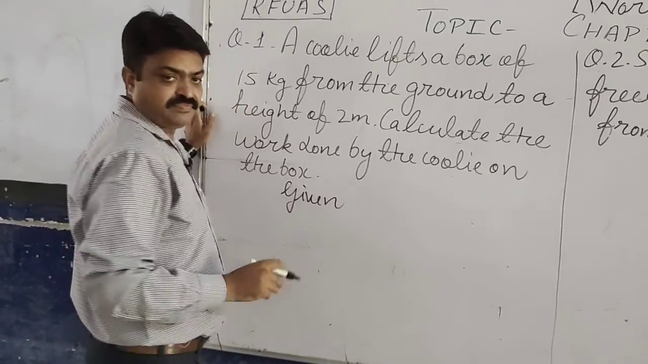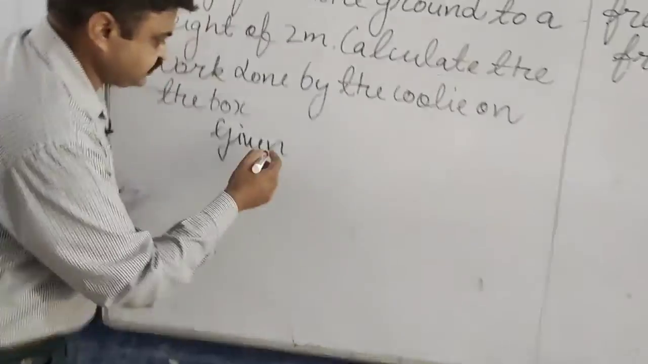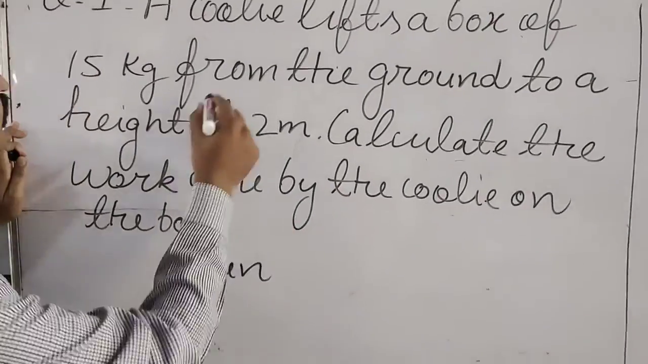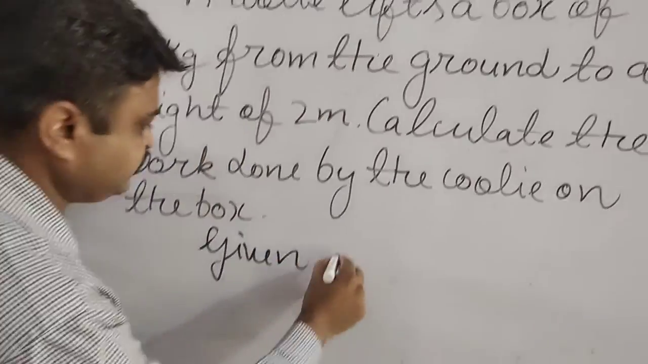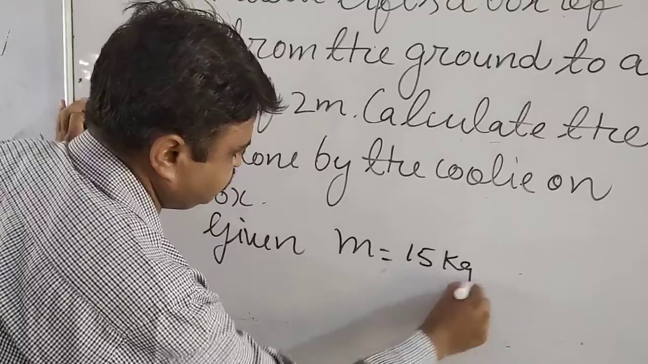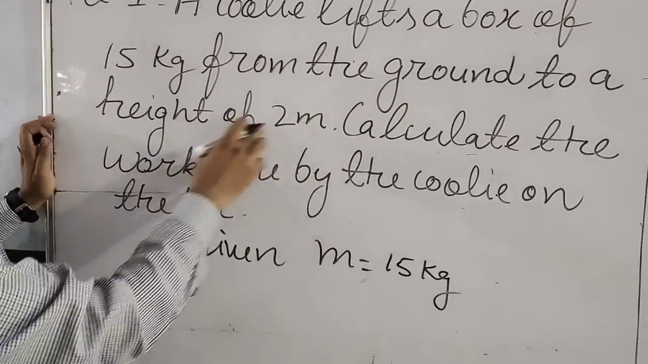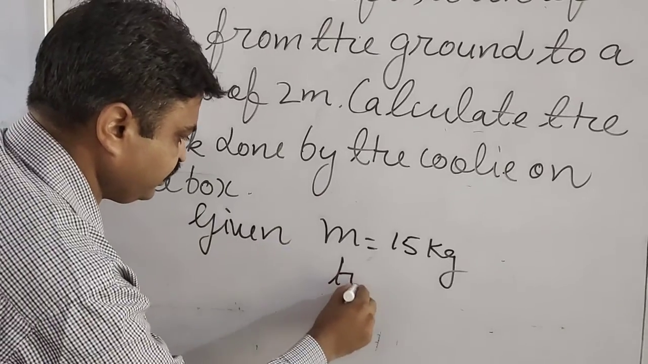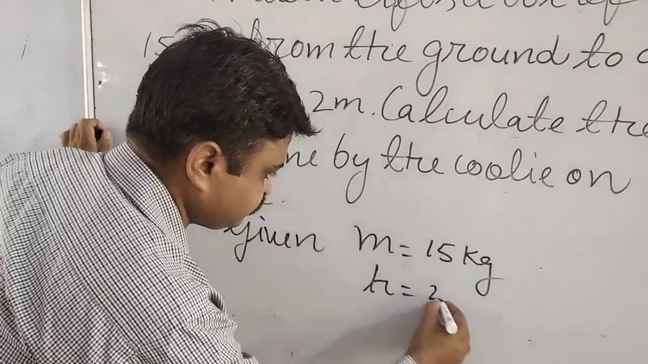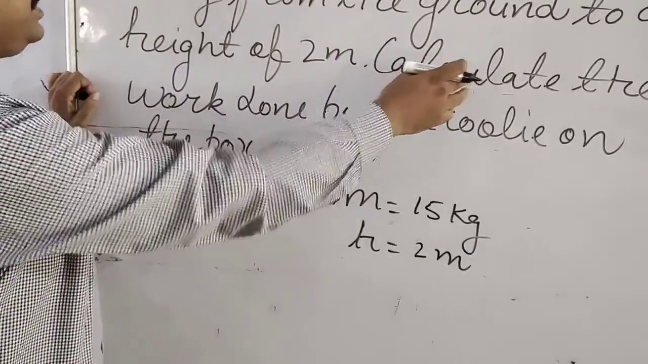Given. What are the given quantities in this? First, a box of 15 kg, which means the mass is given. It is 15 kg. With this, from the ground to a height of 2 meters, the height is also given. It is 2 meters. Now calculate the work done.